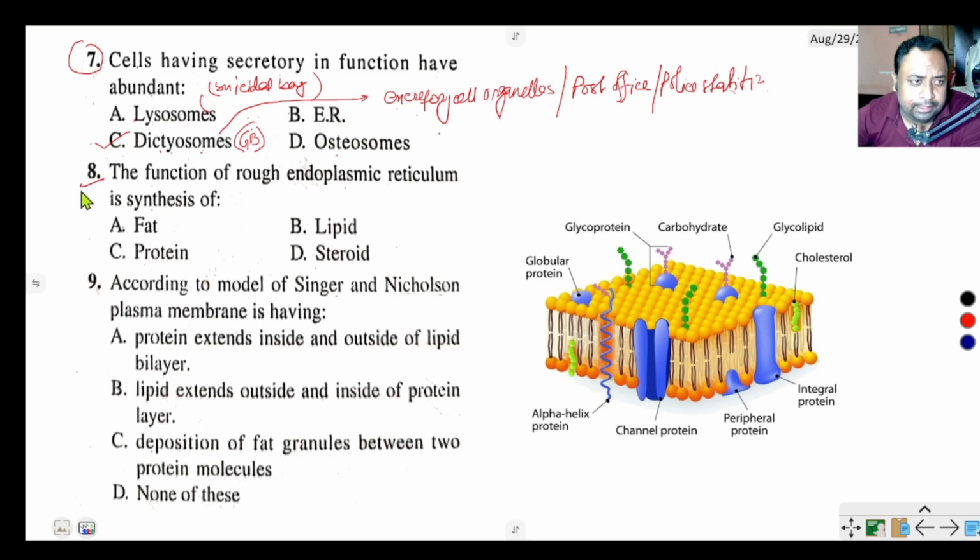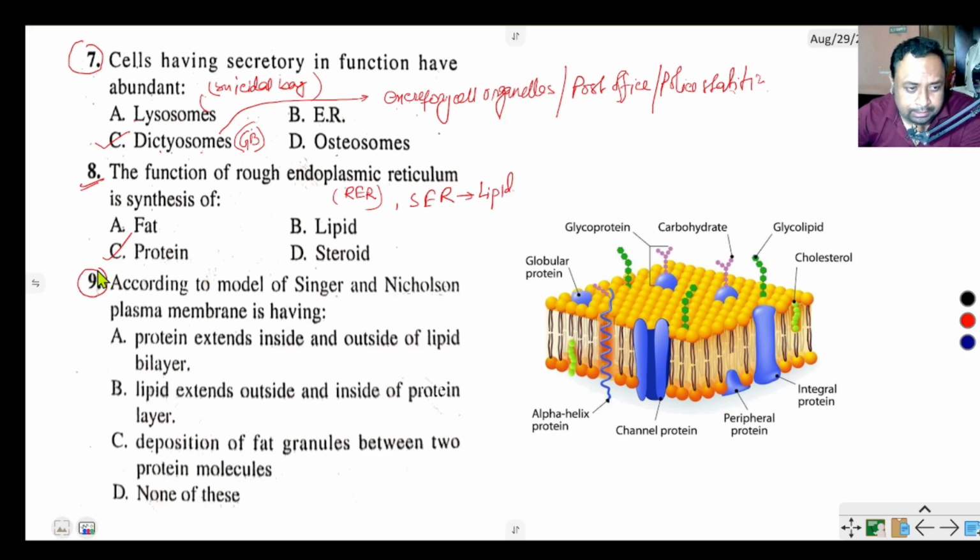Question number 8. The function of rough endoplasmic reticulum is the synthesis of proteins, because rough endoplasmic reticulum means RER. Rough endoplasmic reticulum produces protein, but smooth endoplasmic reticulum produces lipid synthesis.